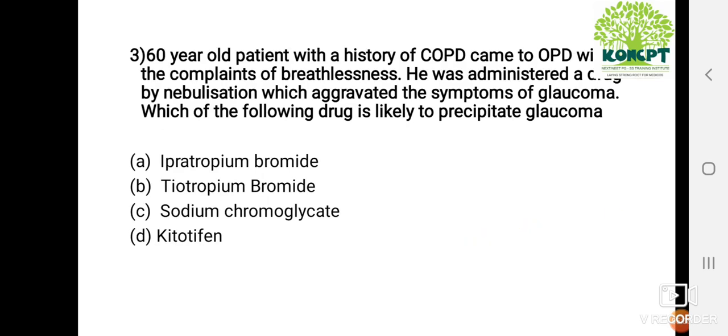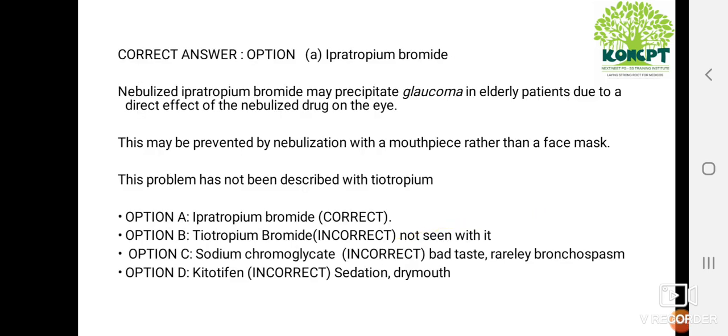A 60-year-old patient with a history of COPD came to the OPD with the complaints of breathlessness. He was administered a drug by nebulization which aggravated the symptoms of glaucoma. Which of the following drugs is likely to precipitate glaucoma? Option A is ipratropium bromide. Option B, tiotropium bromide. Option C, sodium cromoglycate. And option D, ketotifen. The answer is option A, ipratropium bromide.